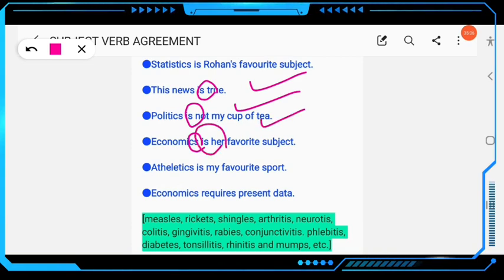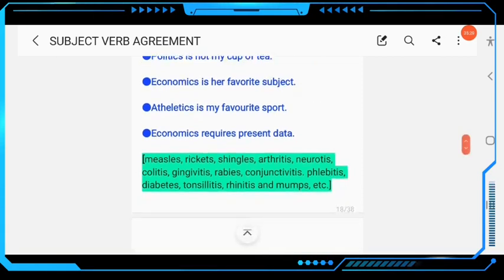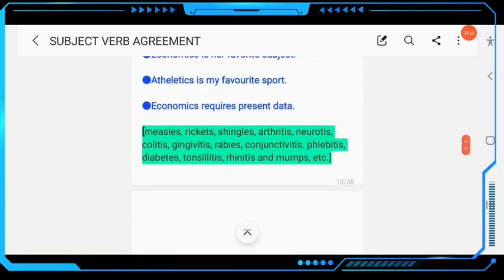Economics, mathematics is my favorite subject. Athletics is my favorite. Here it ends with s but the verb must be singular. Economics requires, not require, present data. Clear? So you have to follow these nouns here: measles, rickets, and so on.